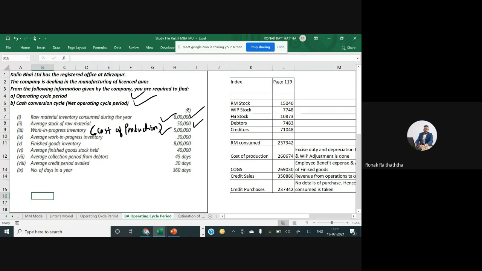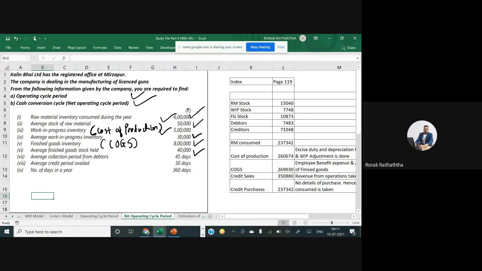So 5 lakhs rupees is the cost of production. Finished goods, which is basically the COGS, cost of goods sold for the entire year, is 8 lakhs rupees, and the inventory of finished goods is 40,000. The stock of WIP we maintain on an average basis is 30,000 rupees.